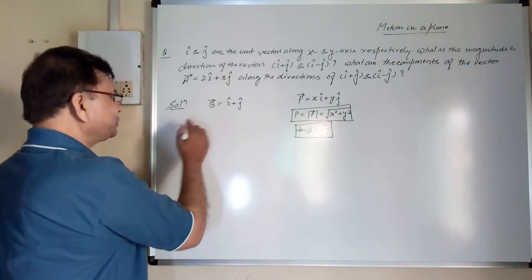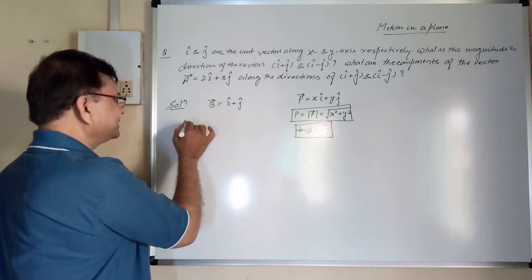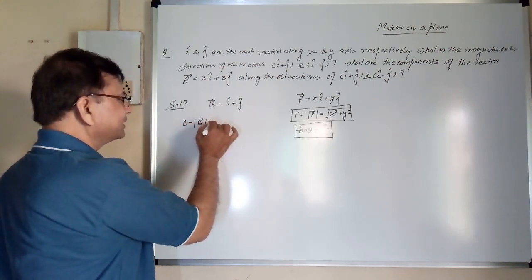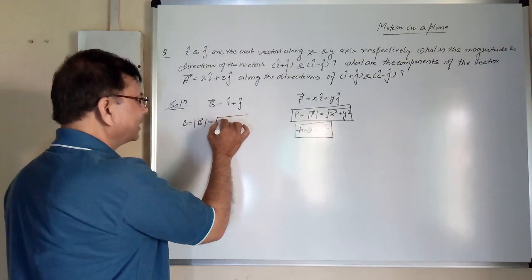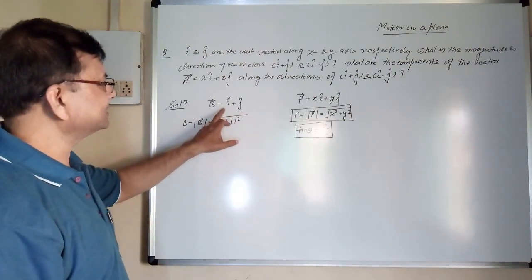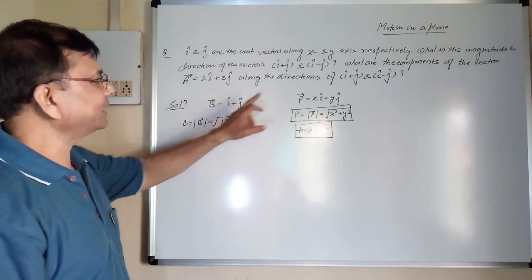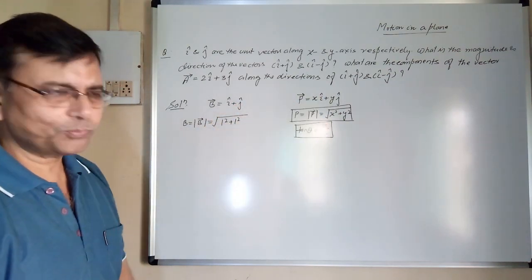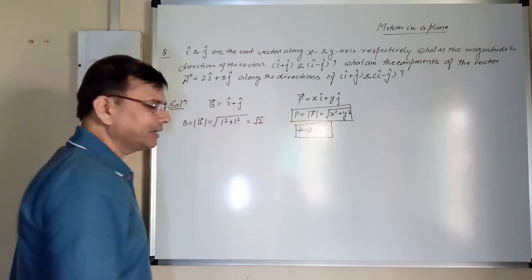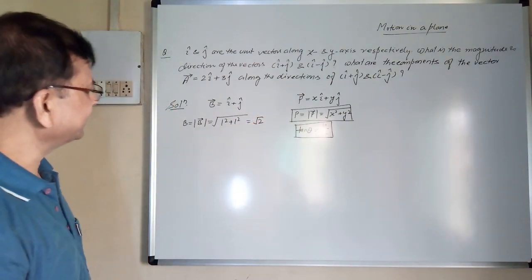So about magnitude, mod of vector b is equal to under root 1 square plus 1 square, because in place of x is 1, in place of y is 1, after comparing with this vector. So that is equal to under root 2, the magnitude of this vector b.